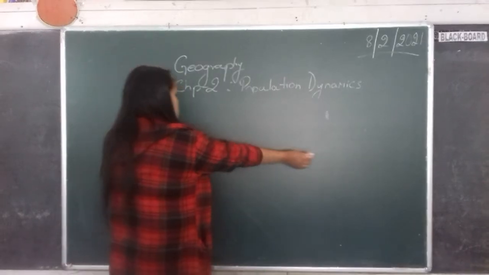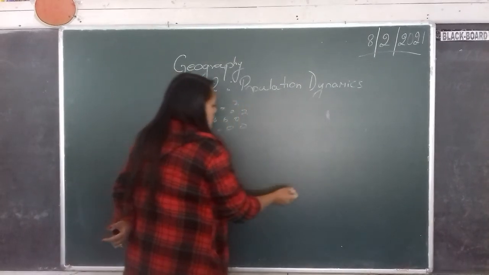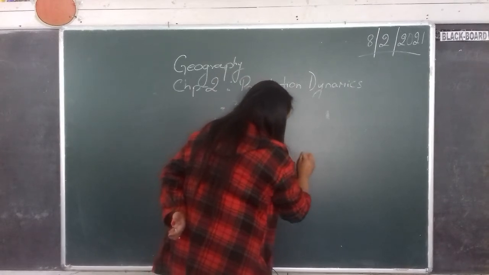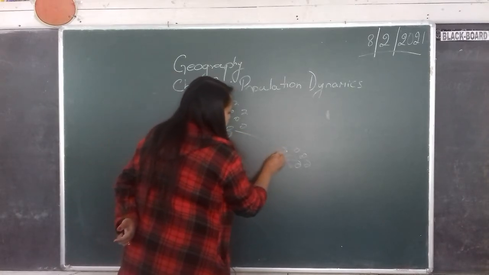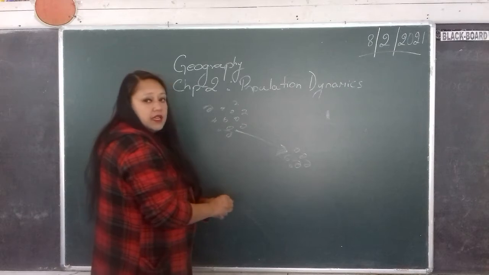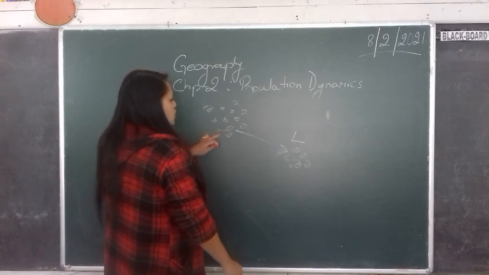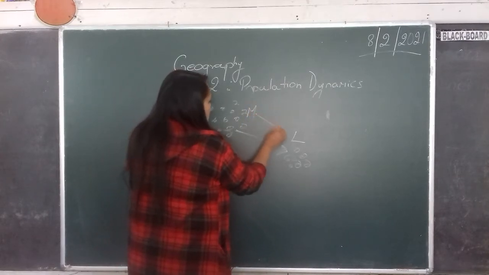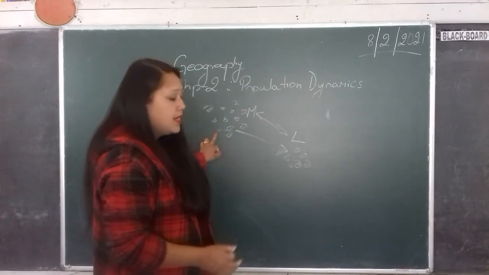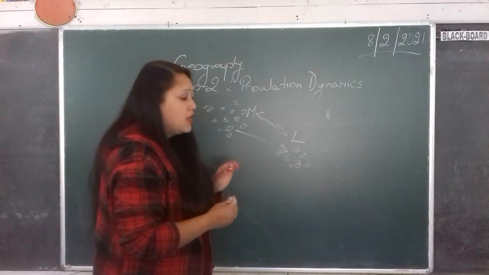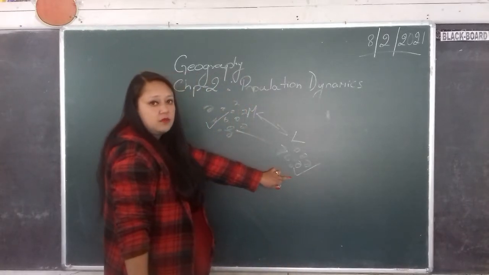Now in some places there are people living, and in some places, now when you compare this area to this area, the population is very less as compared to this area. The population is more. So if you look at the pattern of population distribution all over the world, in some places or some areas the population is extremely high, and in some places the population is extremely low.